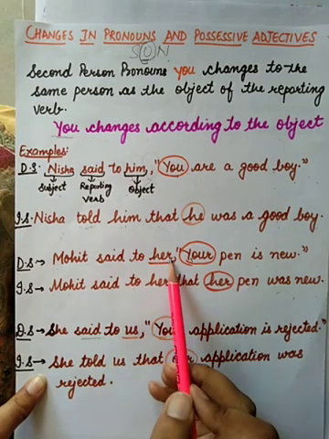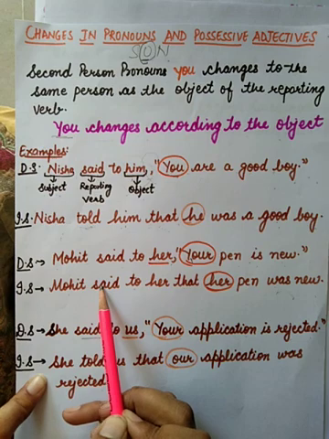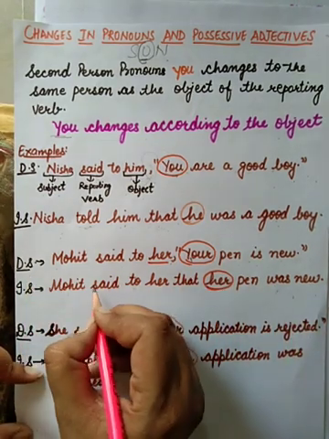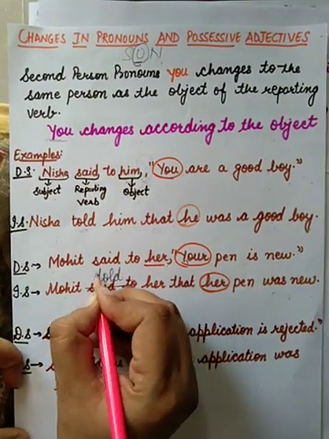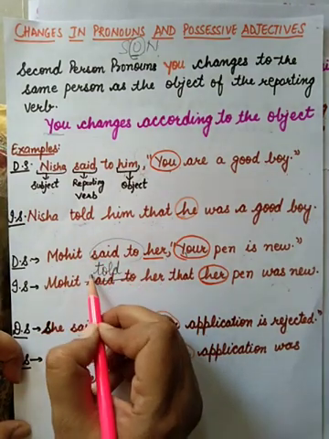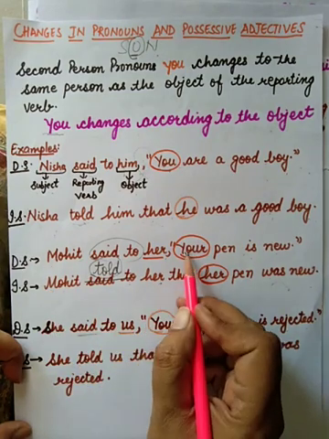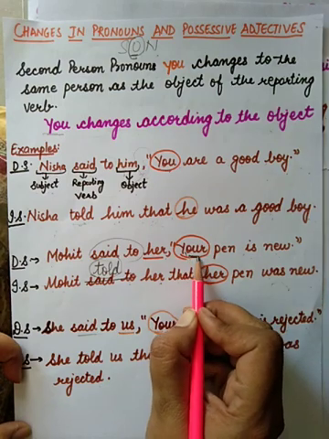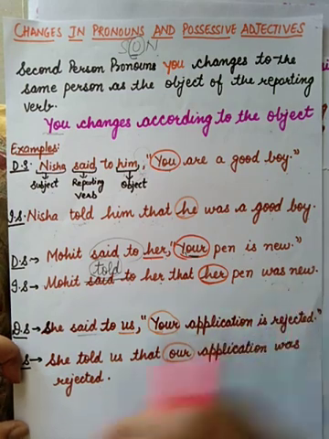Mohit said to her, your pen is new. Sorry, this is written wrong here. Mohit told her, said to will change into told. Mohit told her that your will change into her, because your is a second person pronoun and it will change according to the object. It will become, her pen was new.